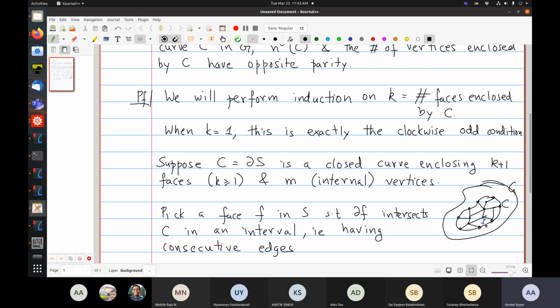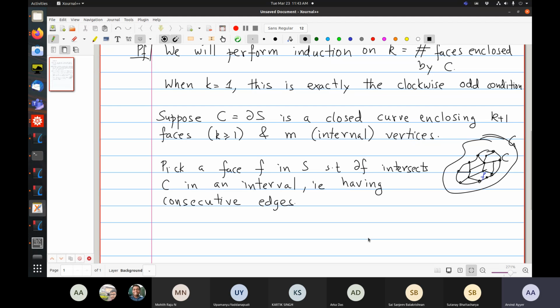Okay, so just to complicate things a little bit, let me add another. So this is the interval. Okay. So is that clear?